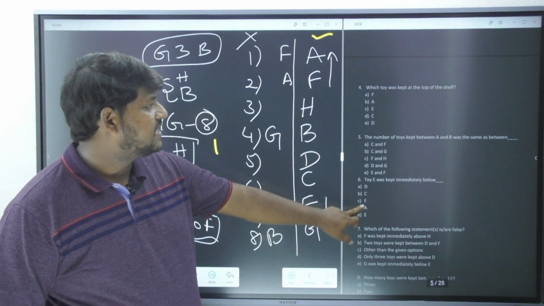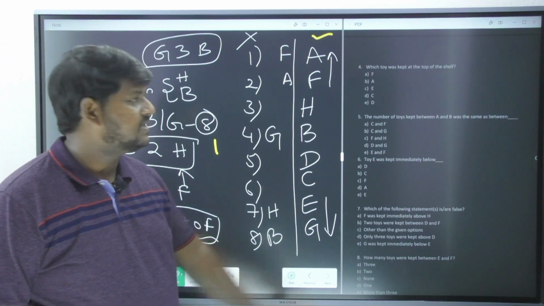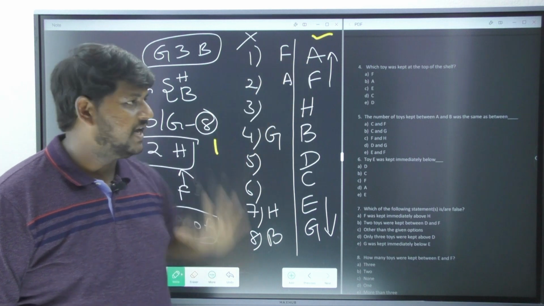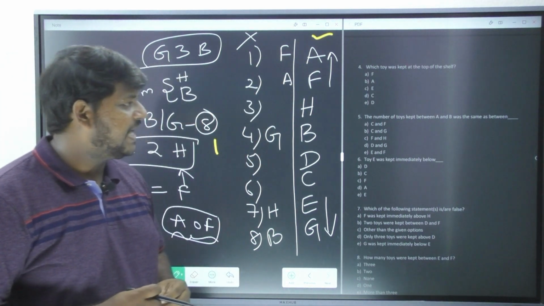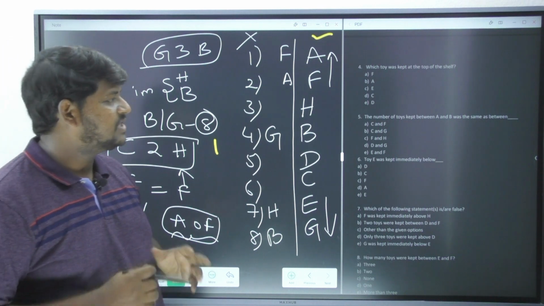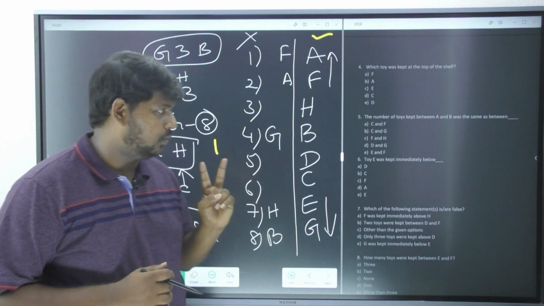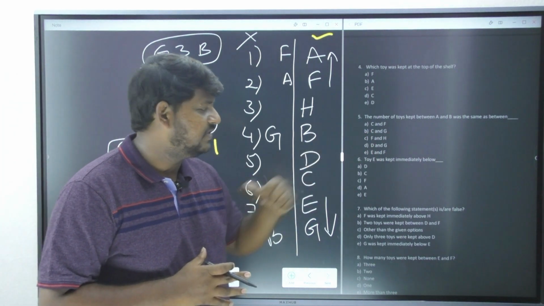Which toy was kept at the top of the shelf? Now which one is at the top of the shelf? That is option number B, that is A. Next one: the number of toys kept between A and B was the same as between... Now tell me, in between A and B how many are there? 2. The same amount of 2 should come in the place of these options.